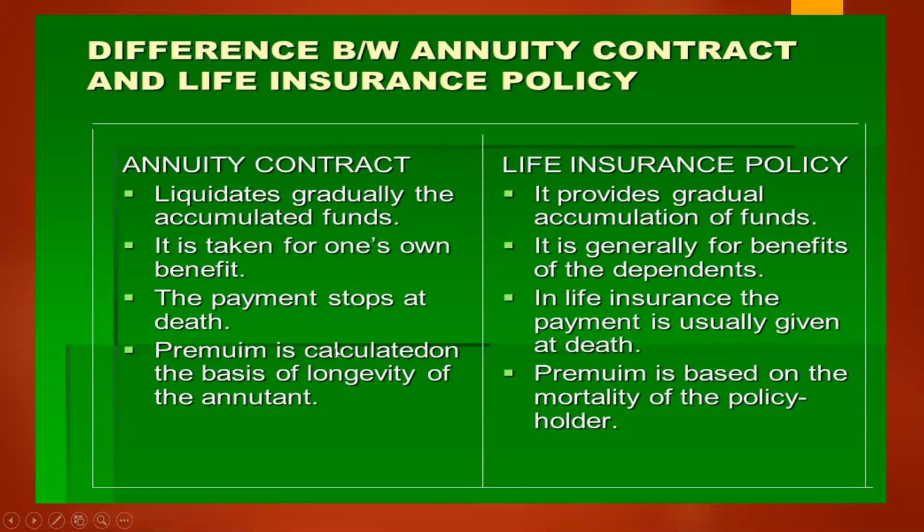Now the premium is calculated on the basis of the longevity of the annuitant. Longevity means the level of services, how many years of service are left. So that many years are calculated for the premium. But in life insurance, the premium is based on the mortality of the policyholder, that is, the survival possibility. Here the survival of the life of the person is taken into consideration in life insurance, whereas in an annuity, the service of the person is taken into consideration.